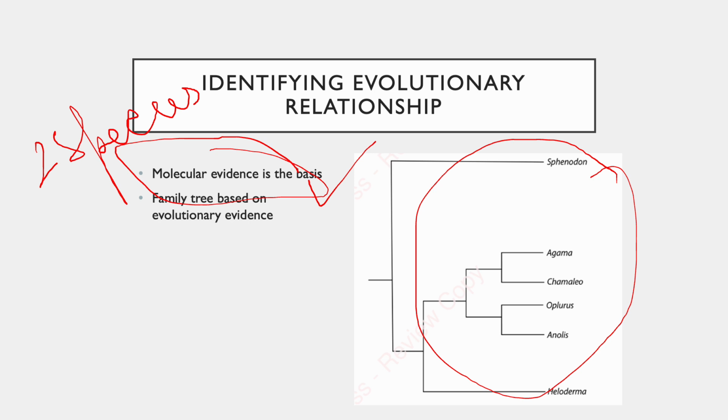So if you look at this diagram which is there on the right, we can clearly say that the species Agama and Camellia are more related to each other as compared to if I try and do an Agama and an Oplurus. These two are more related to each other as compared to Agama and Oplurus. So it is very easy to read these diagrams and be able to answer questions on them.